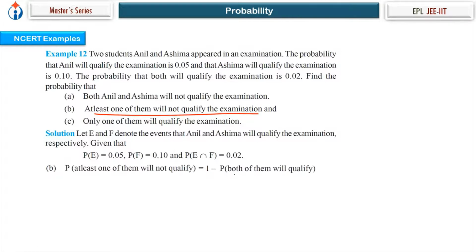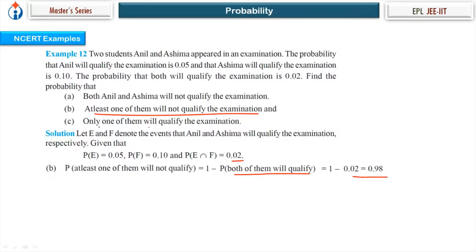Which is, both of them will qualify. 1 minus non-occurrence of both of them will qualify. Isn't it? So that is 1 minus P of A intersection E intersection F, which is 0.02. That's your answer.